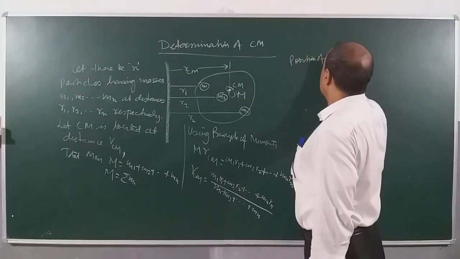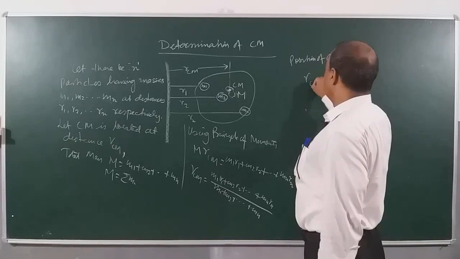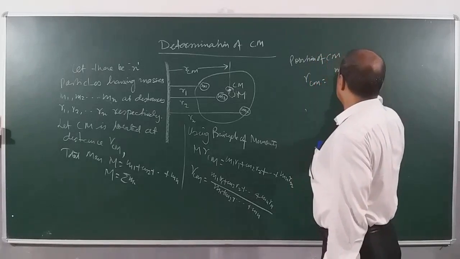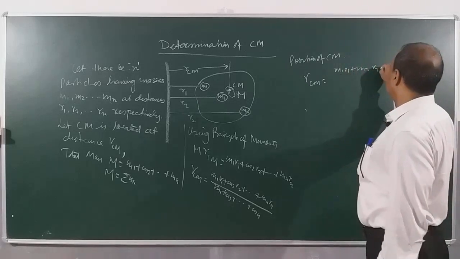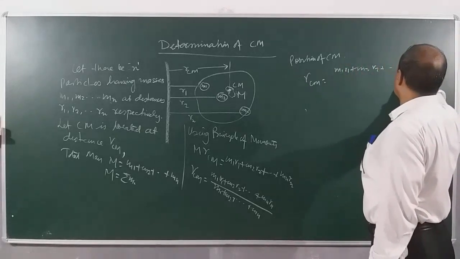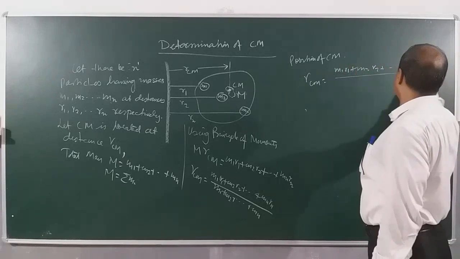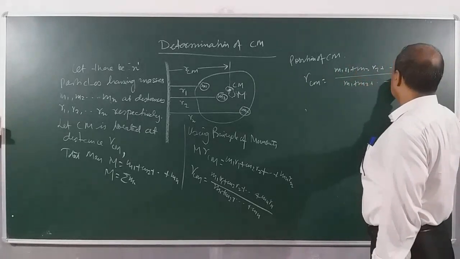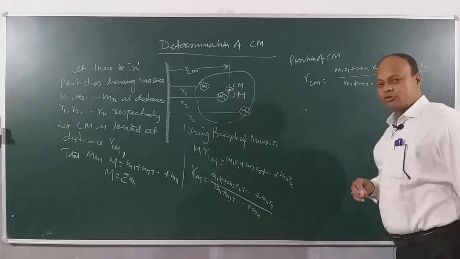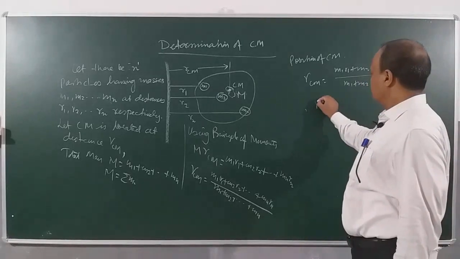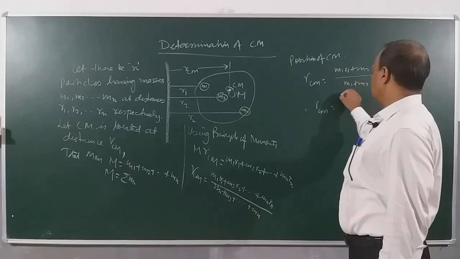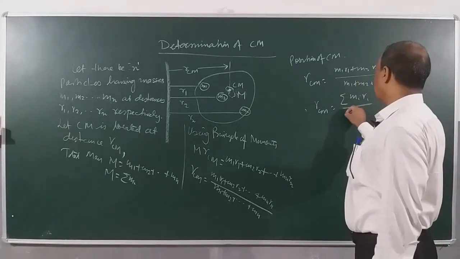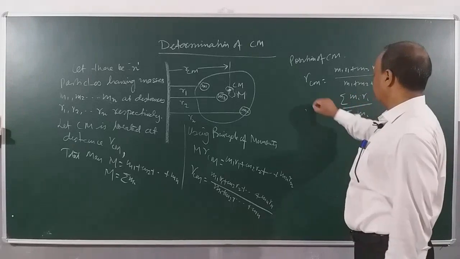We can also write this result as RCM is equal to sigma mi ri divided by sigma mi, right?